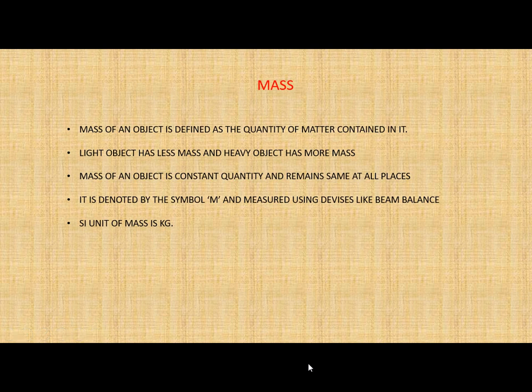So you all know what is a mass. Mass of an object is defined as the quantity of matter contained in it. So this will define how much matter is contained in that body. Now you also know that a light object has less mass and a heavy object has more mass. This happens with solid, liquid and gas.